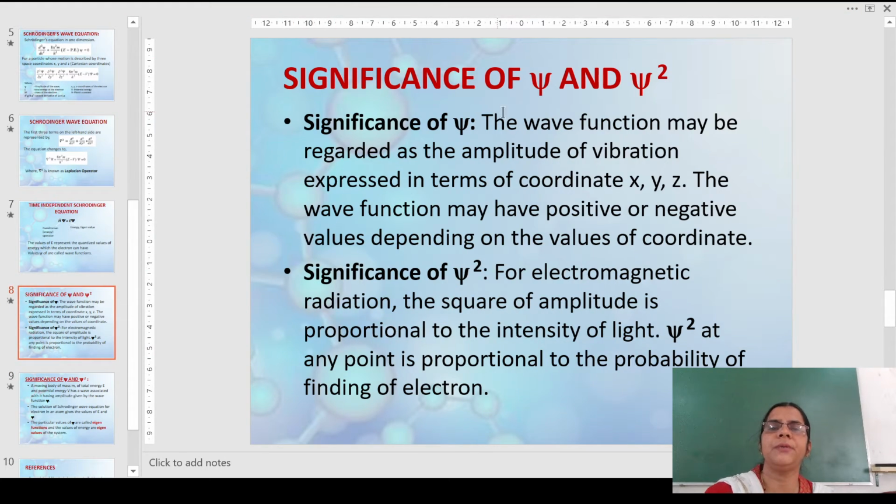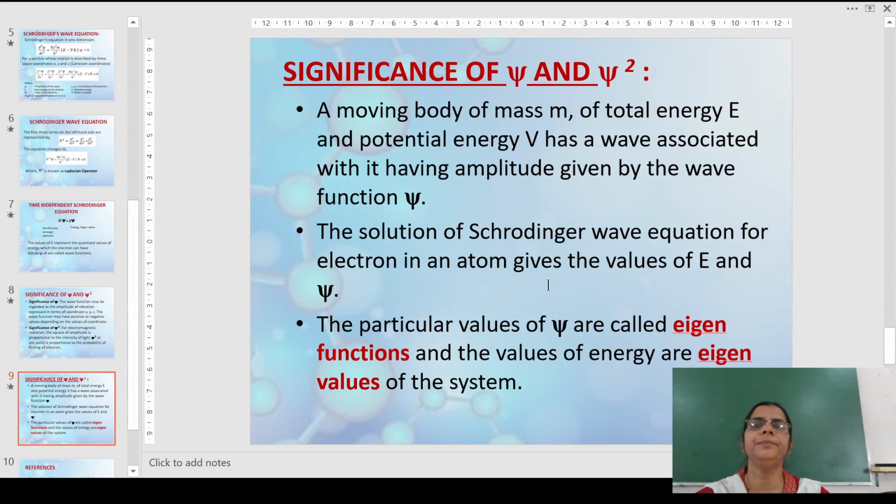Let us have a look at the significance of psi and psi square. Significance of psi: psi is the wave function. The wave function may be regarded as the amplitude of vibration expressed in terms of the coordinates x, y and z, and it may be either positive or negative, as you have seen in case of different waves. And significance of psi square: for electromagnetic radiation, the square of the amplitude is more important for us, and it is proportional to the intensity of light. Psi square at any point is proportional to the probability of finding the electron. This is a very important factor for us.